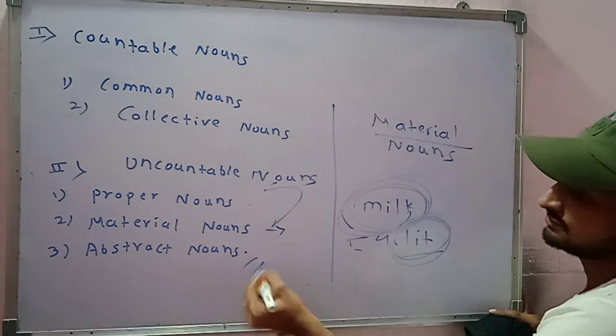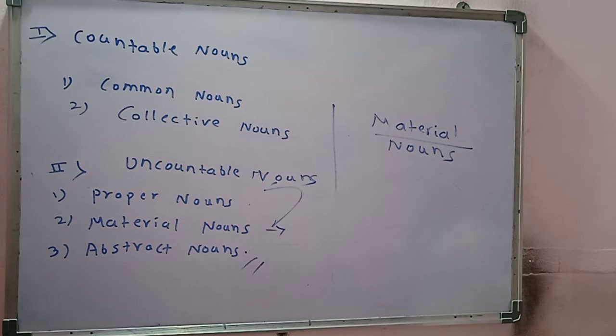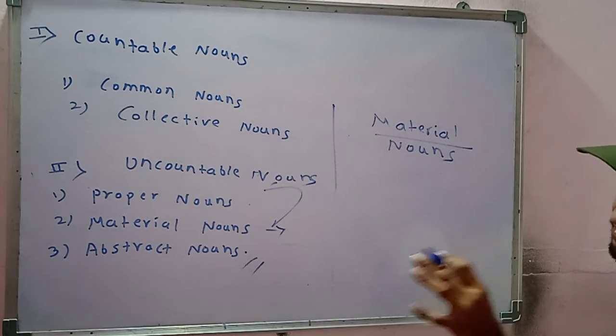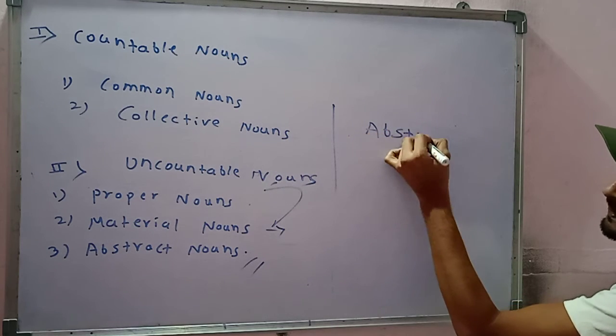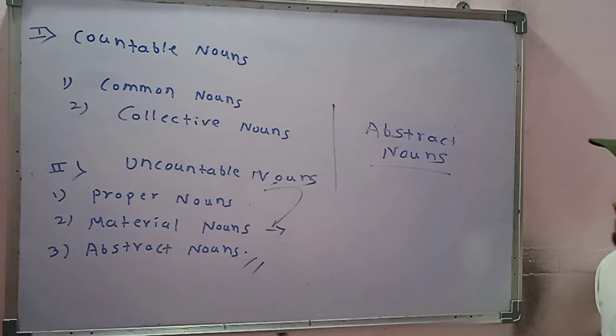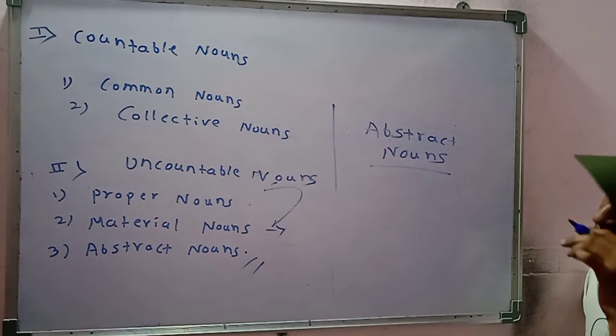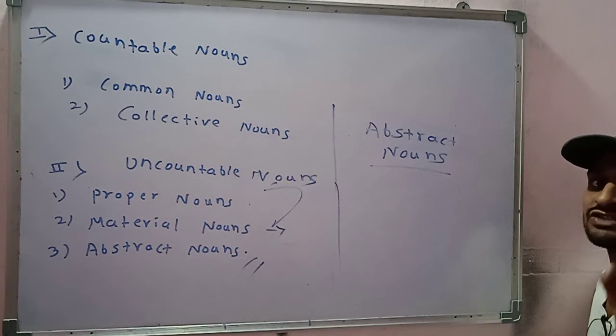I hope you got the concept of material noun and why material nouns are uncountable nouns. Now I will explain abstract noun. This is the last topic. What does abstract noun mean? Abstract noun stands for the feelings or ideas which you cannot actually touch or see.